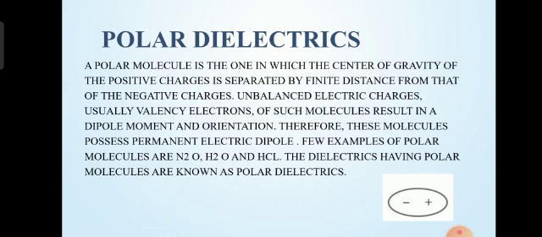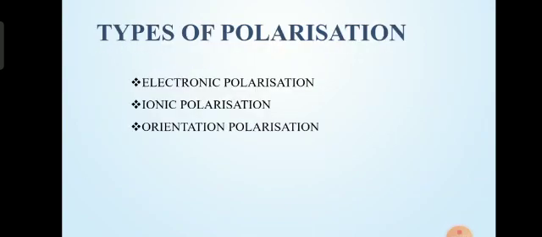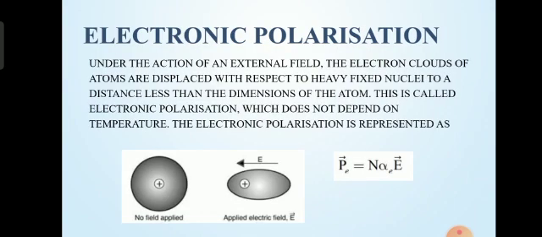Therefore, these molecules possess a permanent electric dipole. A few examples of polar molecules are N2O, H2O and HCl. Dielectrics having polar molecules are known as polar dielectrics. Types of polarization: electronic polarization, ionic polarization, orientation polarization.